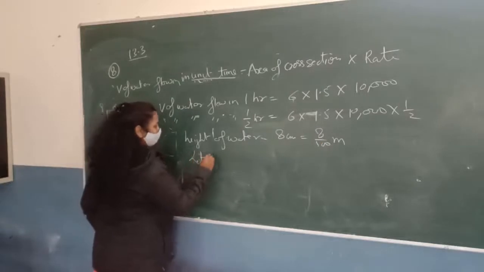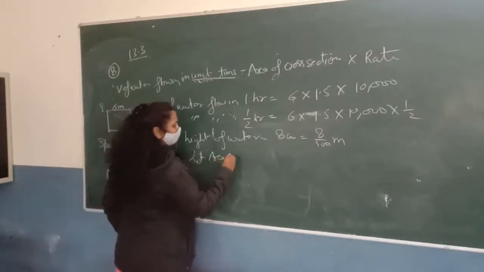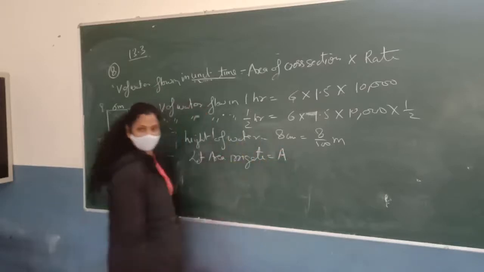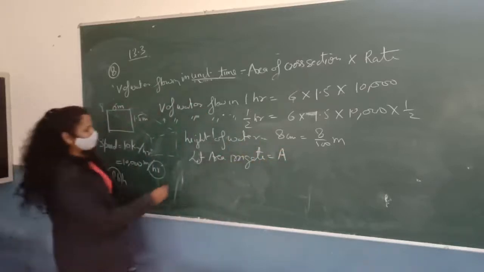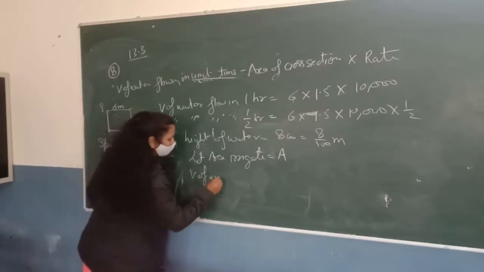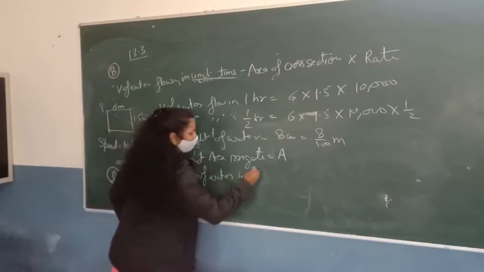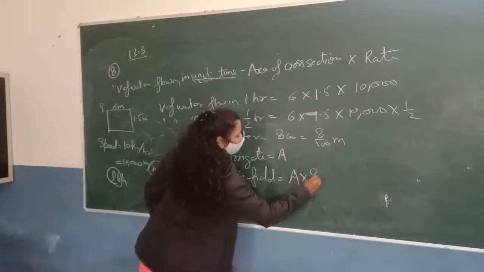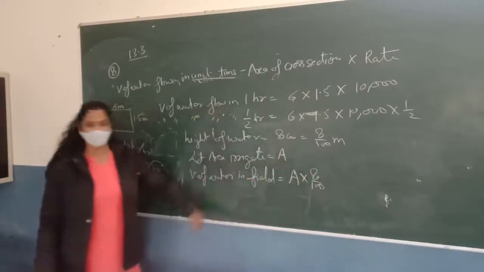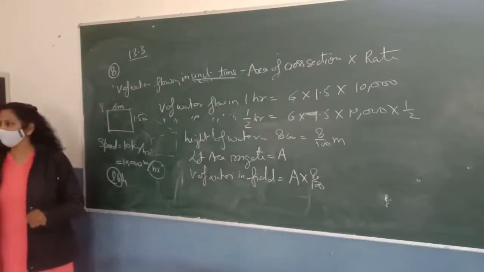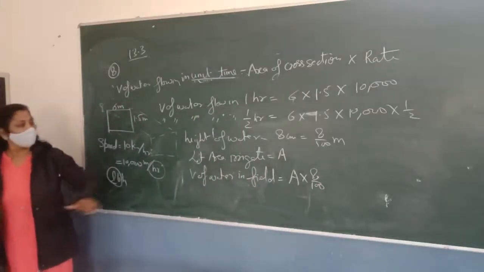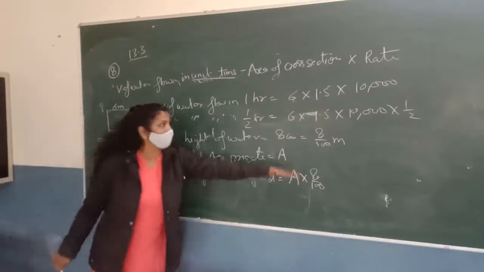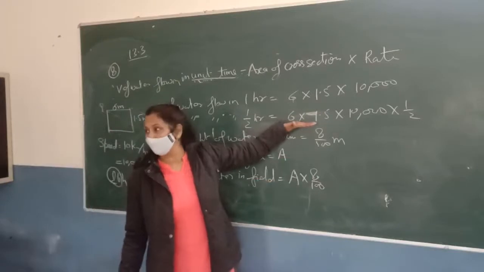Let the area irrigated be equal to A. So what is the volume of water in the field? Volume of water in the field should be A into height. This should be the volume of water in the field. Any doubt? So if this is the volume of the water in the field, this volume should be equal to the volume of water flowing in the half an hour.